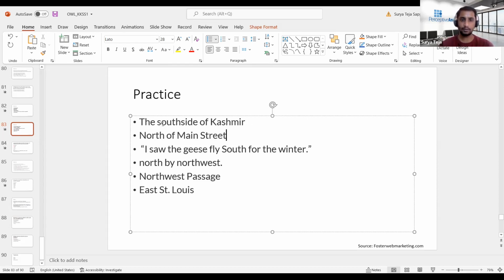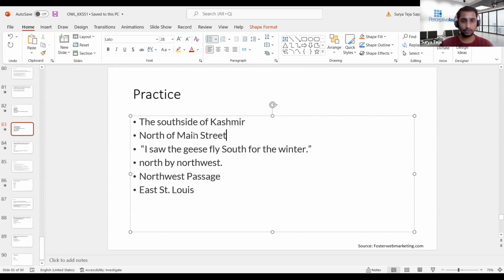So in case of Chicago, it is an exception, because I just got to know that there is a place called South Side in Chicago. So if there is really a place like South Side in a particular place, then it would be a name. If not, the context is direction. So we'll go to the next